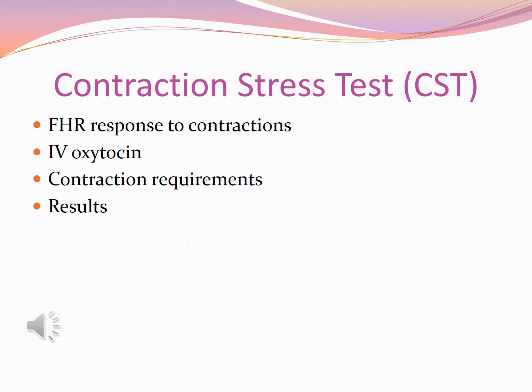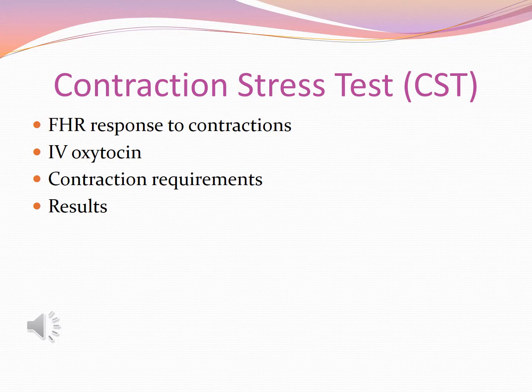The contraction stress test is based on the response of the fetal heart rate to uterine contractions. An adequate uterine contraction pattern is present when at least 3 contractions persist for at least 40 seconds each in a 10-minute period. Uterine stimulation is not necessary if a patient is already having spontaneous uterine contractions of adequate frequency. If fewer than 3 contractions of 40 seconds duration occur in 10 minutes, contractions are induced with intravenous oxytocin.